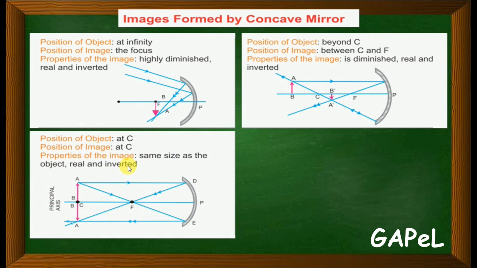Third point, when you keep object exactly on C, म्हटल्यार कितें, जेन्ना सेंटर ऑफ कर्वेचराचेर जेन्ना तू ऑब्जेक्ट दवरता, सो एक incident ray अशी वयतली, then again it will pass through F, that you should remember always when a ray is parallel to the principal axis, it will always pass through the focus. And the other one, from here it will pass through the focus, then it will reflect back and it will come in this way. So where the reflecting rays meet, there you will have your image.